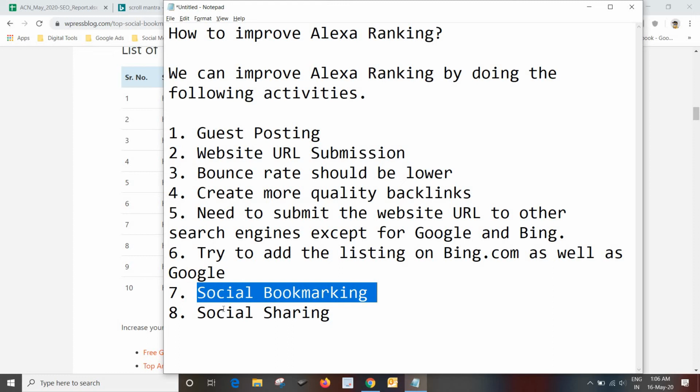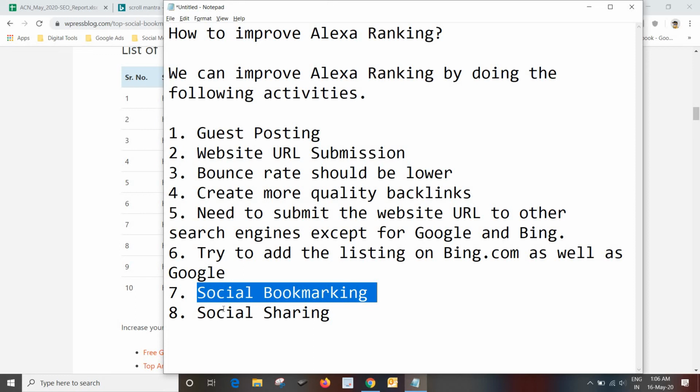So friends, always share your links on these social media platforms like Facebook, Twitter, Instagram, LinkedIn. So definitely your Alexa rank would be better. So friends, these points will definitely work if you implement them for your website.